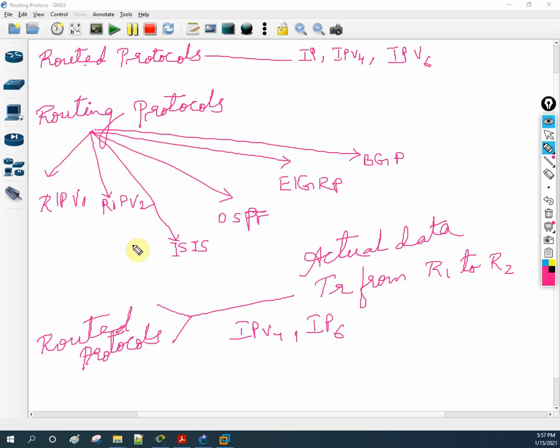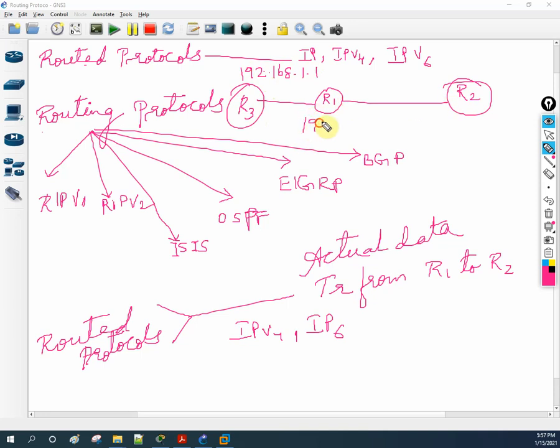Routing protocols are used by the router to exchange information. For example, if I have router R1 here, and another router R2, and another router R3 here, they have networks like 192.168.1.1 here, and in this interface 192.168.1.2 here. Here is 10.1.1.1, here is 10.1.1.2. So this network information they are exchanging with the help of a routing protocol.